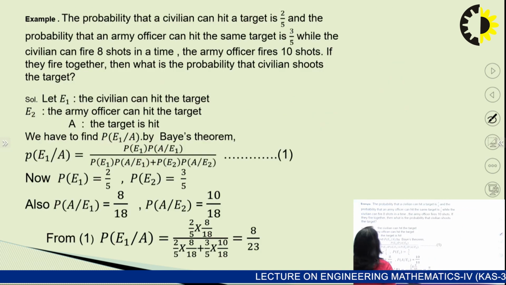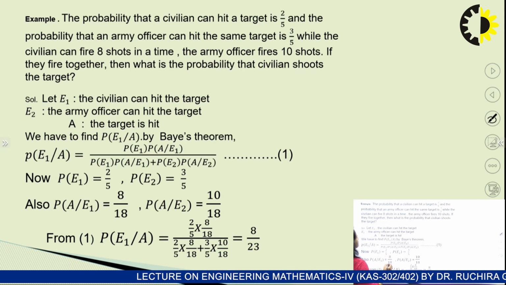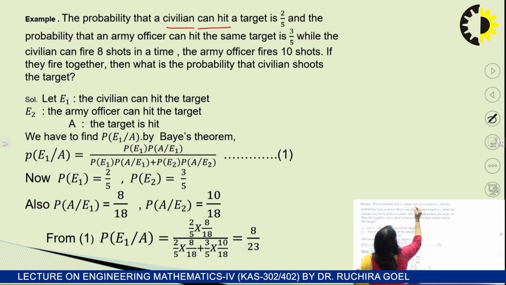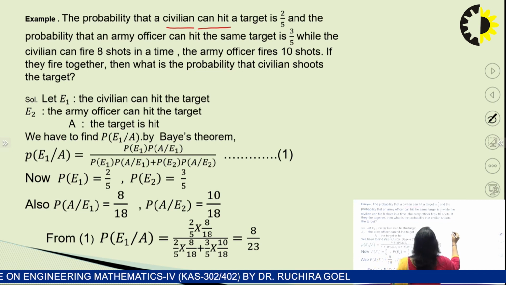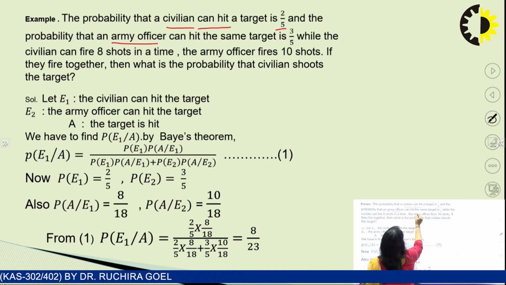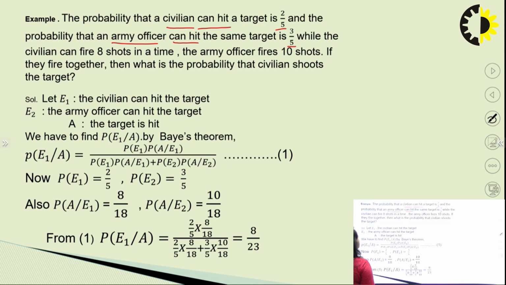Let us consider one more example. The probability that a civilian can hit a target is 2/5, and the probability that an army officer can hit the same target is 3/5. A civilian can fire 8 shots in a given time, and an army officer can fire 10 shots.